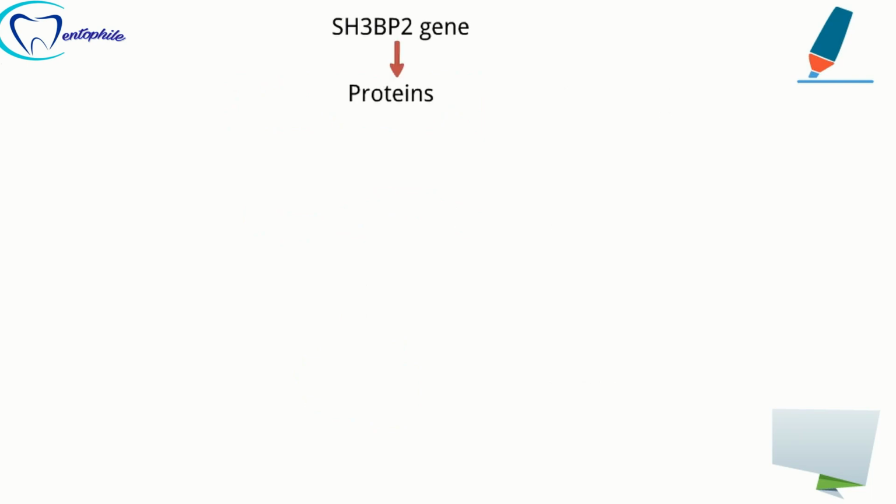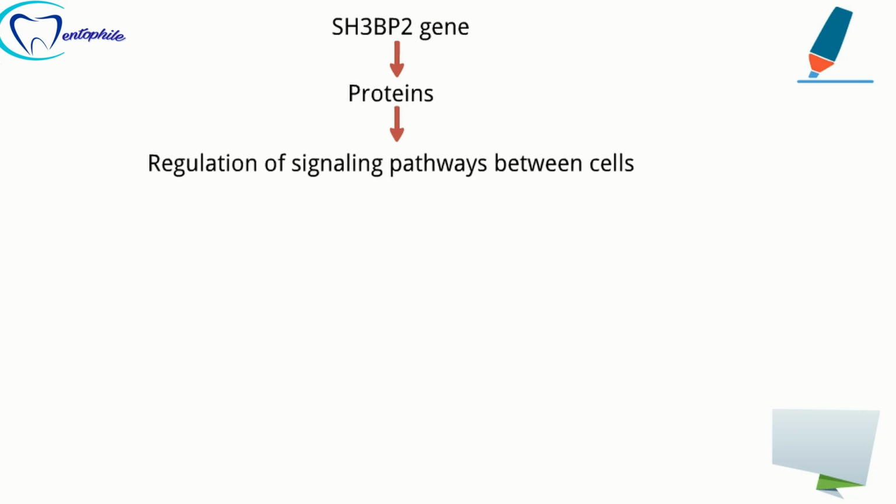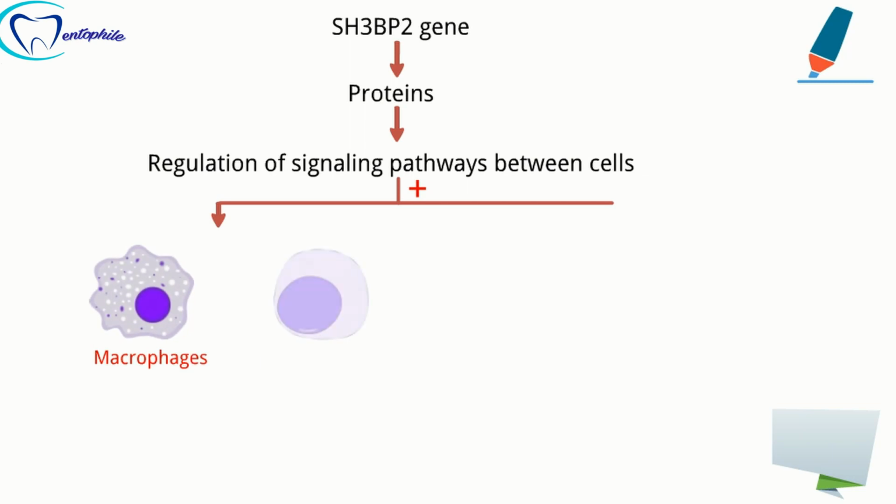These proteins, which are synthesized under the influence of this SH3BP2 gene, are responsible for the regulation of signaling pathways between the cells. Studies have suggested that these proteins are responsible for the activation of immune effector cells like macrophages and B lymphocyte cells in the body. Normally these immune effector cells get activated in the body only during the act of inflammatory response.